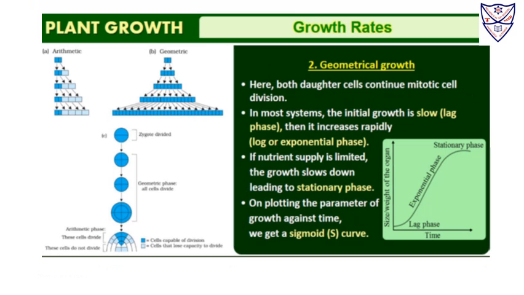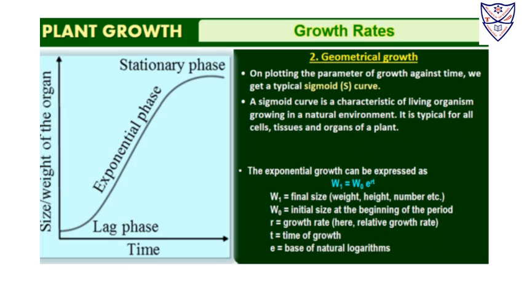In geometrical growth, both the daughter cells continue mitotic cell division. In most systems, the initial growth is slow, that is, we have a lag phase. Then we have rapid growth, which is exponential phase, and then we have stationary phase. So if we look at the curve, then the curve will be S-shaped or sigmoid curve. Now, this generally happens in all natural systems, right? So, a sigmoid curve is characteristic of living organisms growing in natural environment. It is typical for all cells, tissues, and organs of a plant.